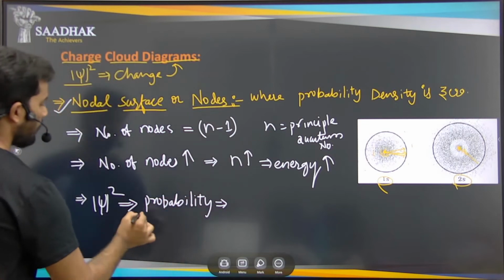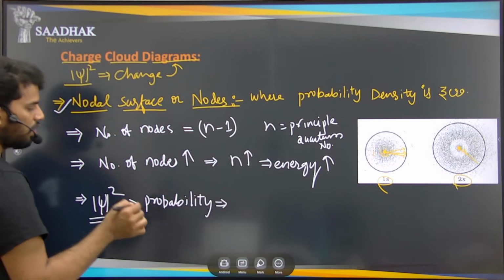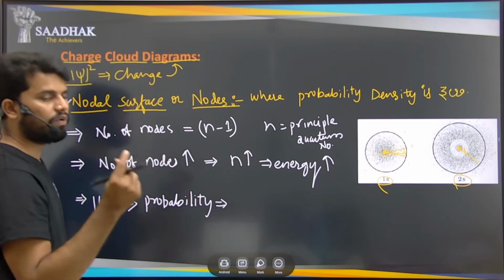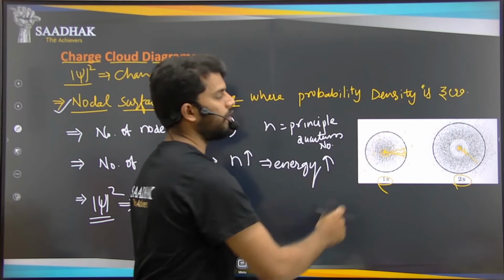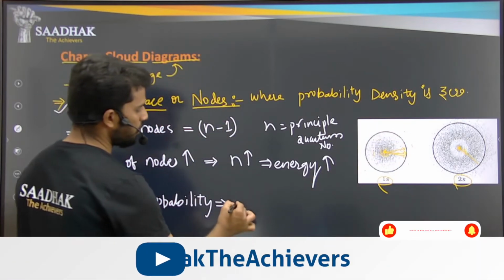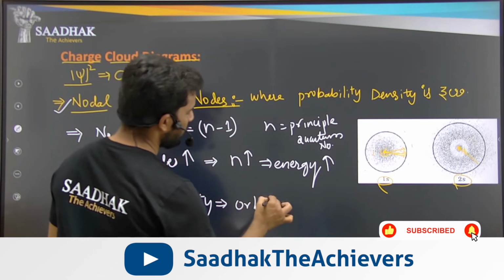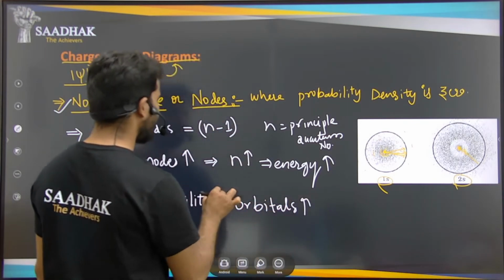So the probability density will also change. The chi-square is for only one electron, so by the probability density of that one electron we are able to get the orbital. So what happens? As the probability density increases, the orbital will also increase.